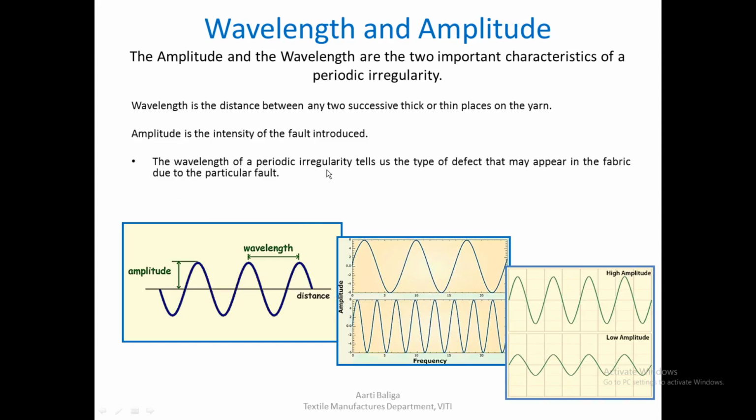The wavelength of a periodic irregularity tells us the type of defect that may appear in the fabric due to the particular fault. So once I understand the periodic irregularity, I can predict what kind of defect I may be able to see in the fabric. The amplitude of the defect tells us the seriousness of the fault. So if the amplitude is too high, I will know that this fault is very, very serious and needs to be tackled immediately.